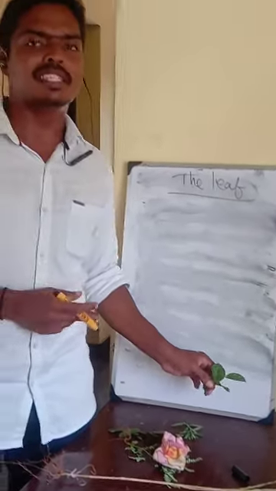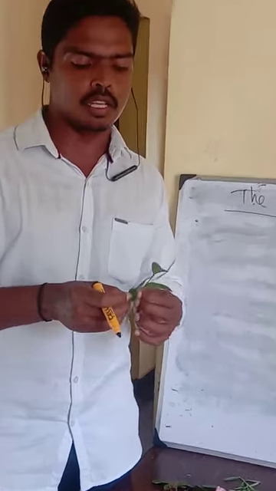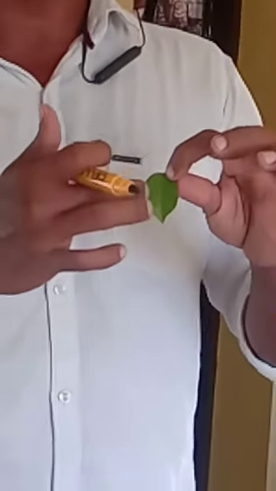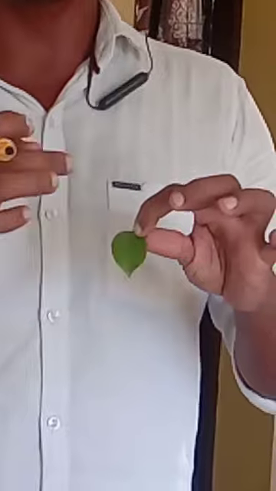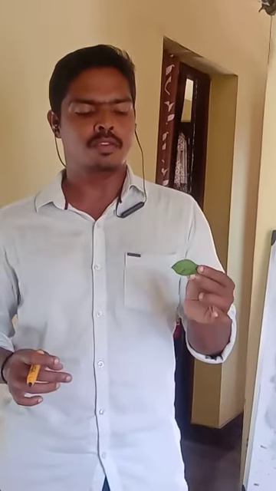If you imagine a leaf in your mind, you can feel that leaves are flattened. For example, if you take this leaf, it is flattened. Why is it flattened? Because most leaves are very thin, not thick. When it is flattened, more sunlight is exposed to it, and due to the sunlight the plant goes for photosynthesis. So that is the main reason the leaves are flattened.